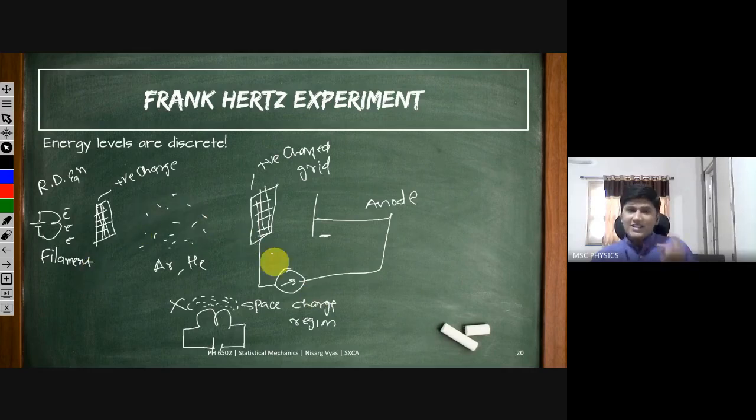Then we can increase the voltage of this positively charged grid, and then we can see that the current increases again. More electrons are coming, then they will collide and do the second stage ionization of these gases, and then there will again be a drop in current. You will do this kind of experiment, but in this Franck-Hertz experiment we came to know that energy levels are discrete, and the same logic, not the last part, but the front part, we are using in